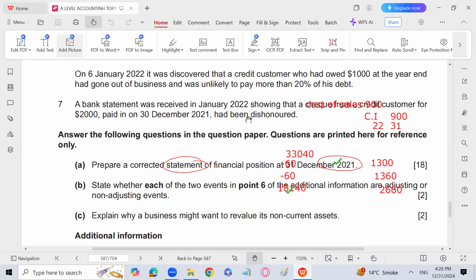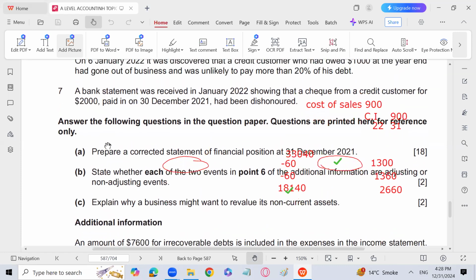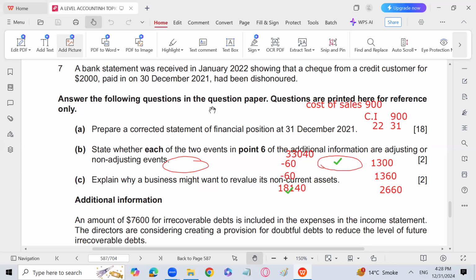A bank statement was received in January showing that a check from a credit customer of 2,000 paid on 30th September has been dishonored. So that is quite easy. Trade receivable will be debited and bank is going to be credited. Prepare a corrected statement of financial position at 31st December, 18 marks. Can you imagine how many marks he has given regarding this particular statement? That is going to be 18 marks. So it's a big number of marks given to the particular statement.